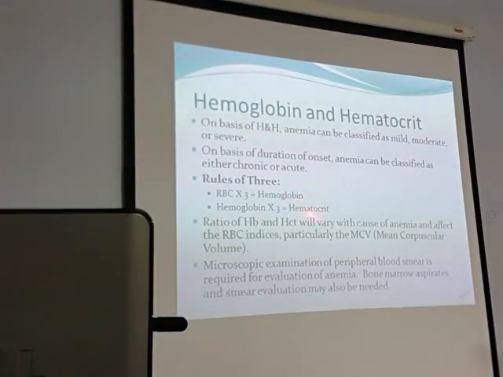For hemoglobin, the RBC count multiplied by 3 will give you the hemoglobin. For example, 5 million: 5 into 3, 15 grams per deciliter. Rule of 3. Similarly, for hematocrit, hemoglobin into 3. Say hemoglobin is 15, 15 into 3 is 45. And I told you that hematocrit is 45. So that is the rule of 3.